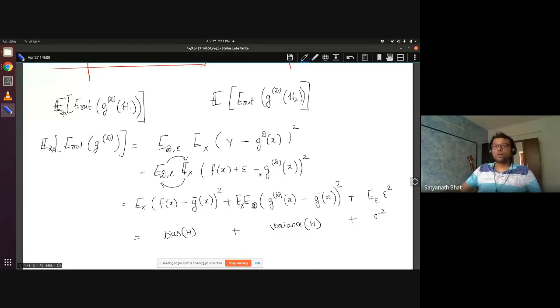So I hope all of you went back and checked this calculation and we got this. I hope this is not very new to you. So the expected value of E out of GD is this. Okay, so in today's class, we will look at a simple problem.